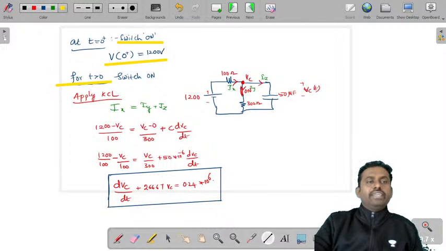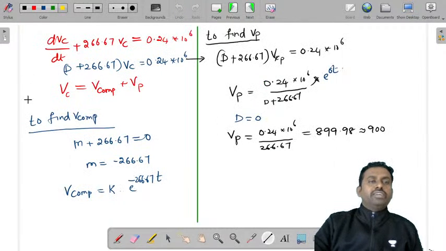So for t greater than 0, the switch is on. Then we consider this circuit, apply KCL, and we get a differential equation. In order to solve this differential equation, we have considered the complementary function and particular integral. You can also solve it by using the linear differential equation, dy by dx plus P into y is equal to Q.